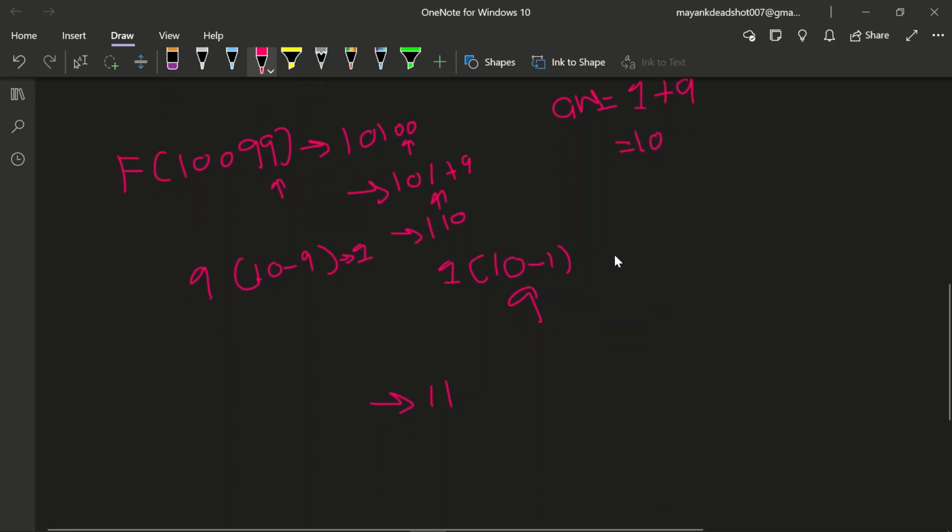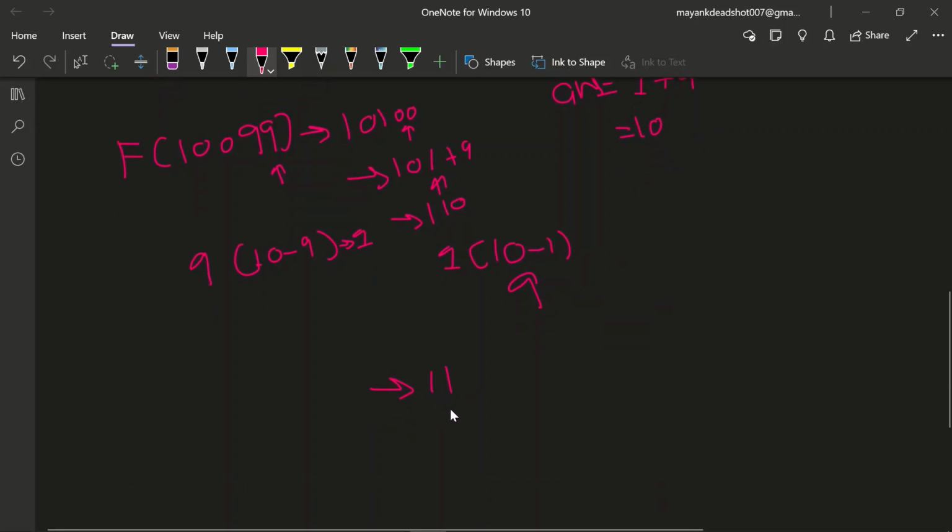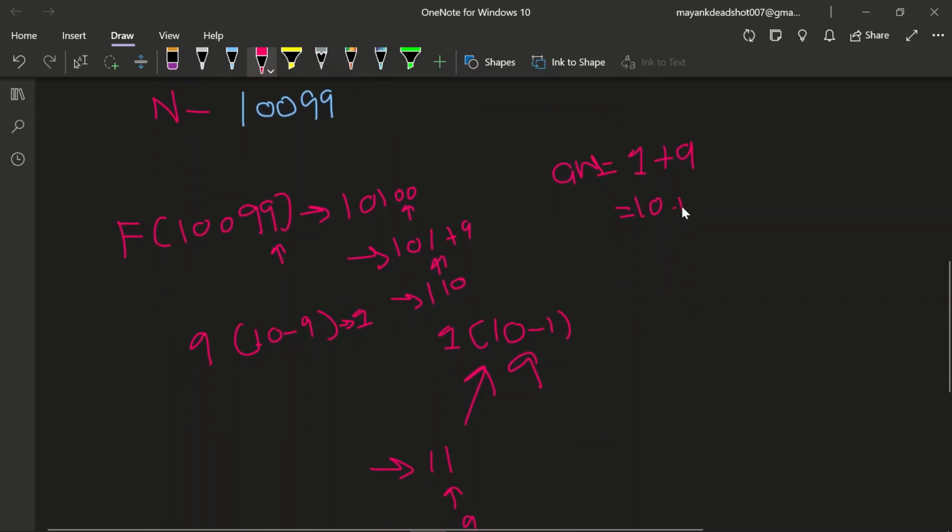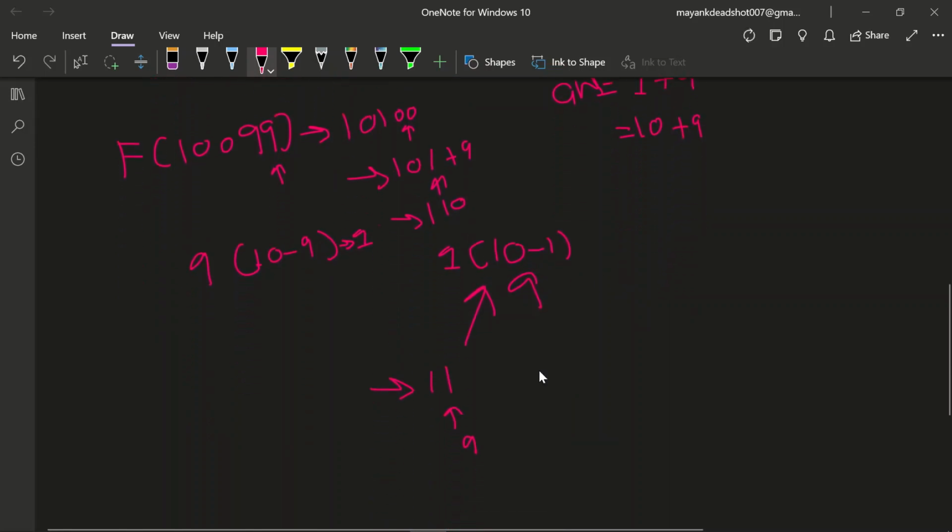The answer is 10. Now again we will take the last digit of it. It is the same case here. Now the answer will be 9. Now 9 will be added to the answer, 10 plus 9, and 9 will be added to 11 as well. So it will become 20, and it will become 19.